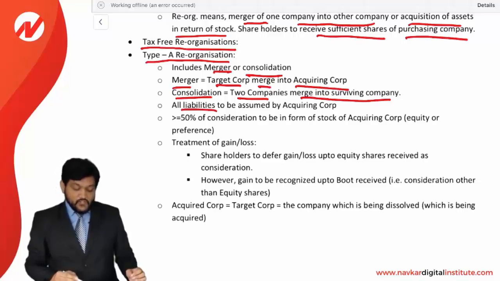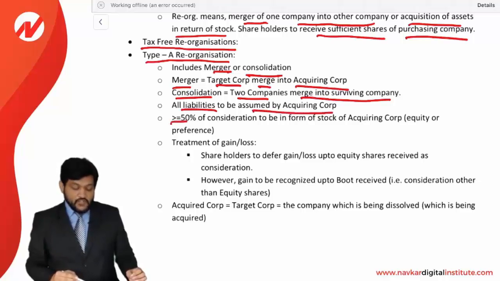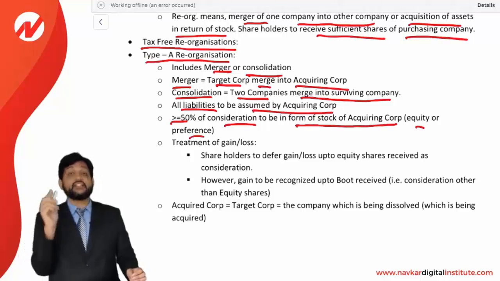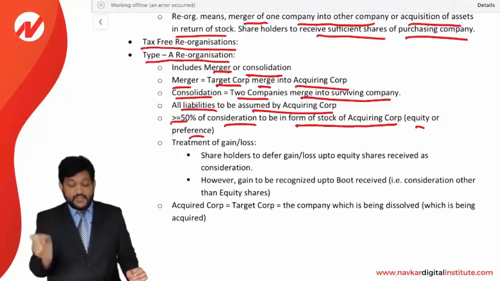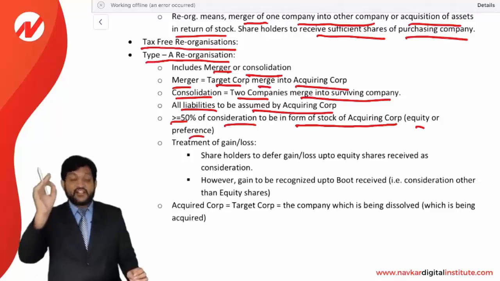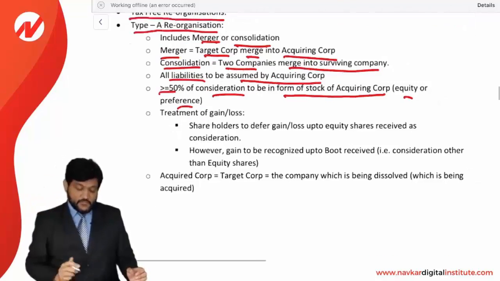All the liabilities, assets as well as liabilities, are to be assumed by the acquiring corporation. More than or equal to 50% of consideration is to be in the form of stock of the acquiring corporation, equity or preference, whatever it may be. This is a basic condition for type A reorganization, that more than or equal to 50% consideration has to be in the form of stock. Whether it be equity or preference doesn't make any difference.